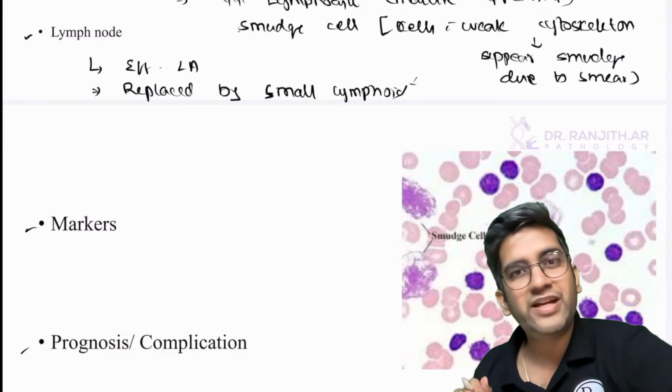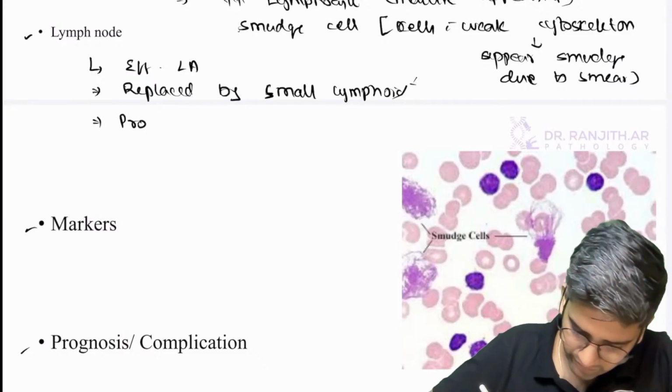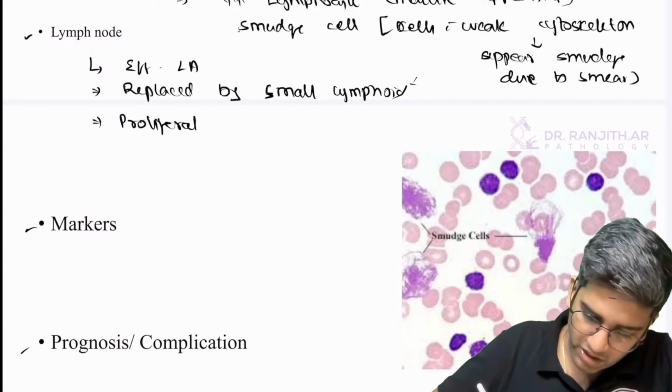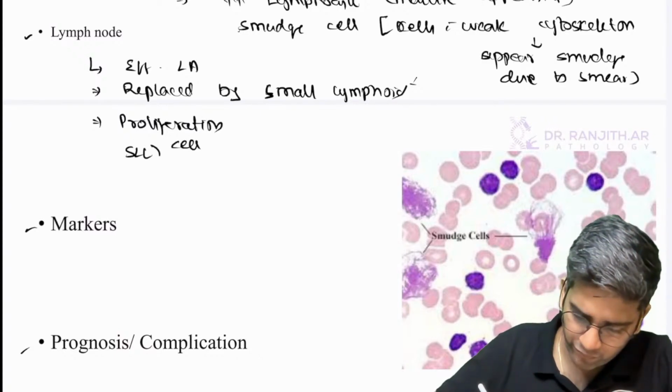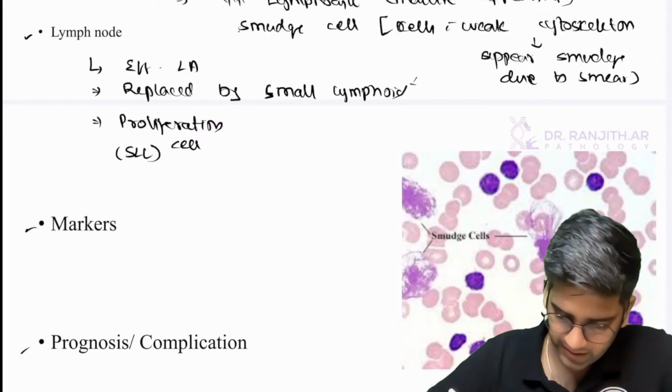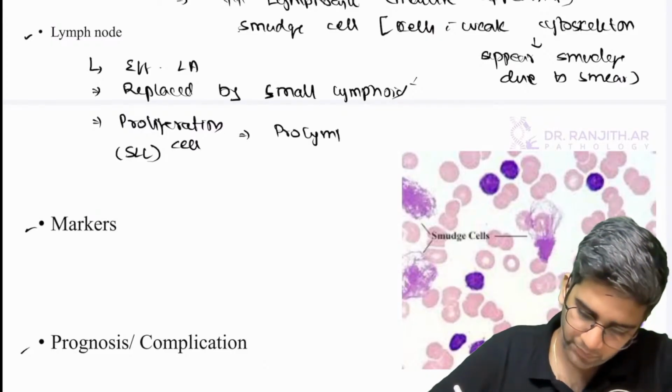Right? Replaced uniformly by small lymphoid cells, and there is a finding called the proliferation center. Proliferation center is classical for SLL. This is because the lymph node will show lymphoma, not leukemia, right? Proliferation centers are sites where you see prolymphocytes in the lymph node.